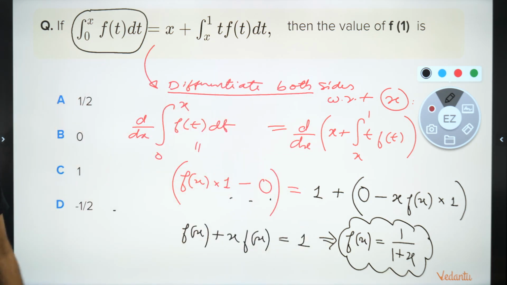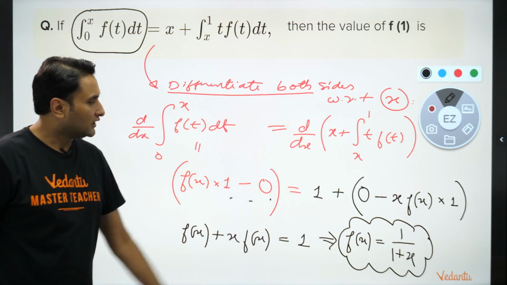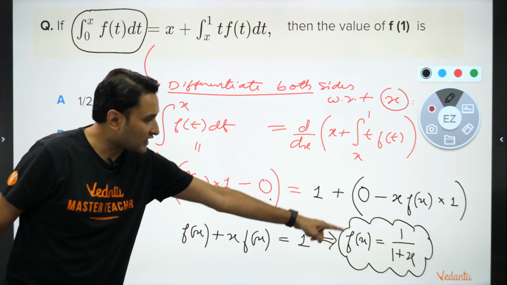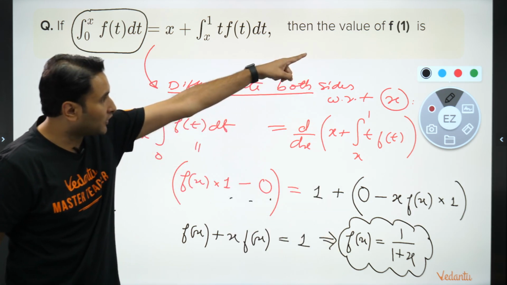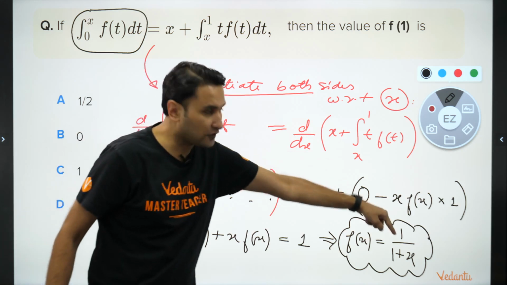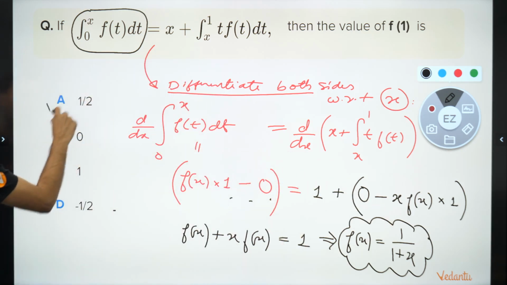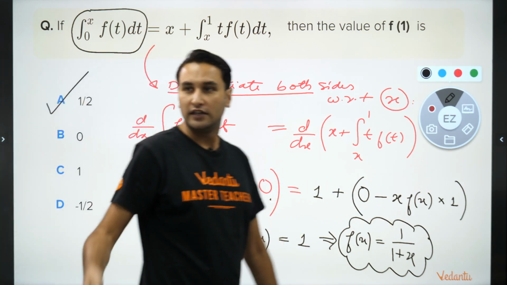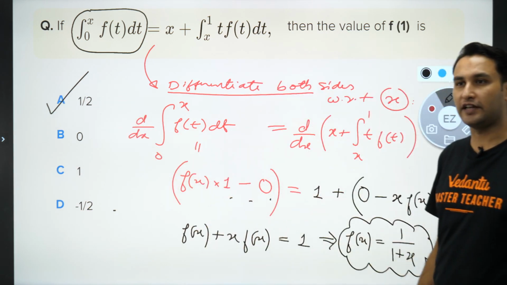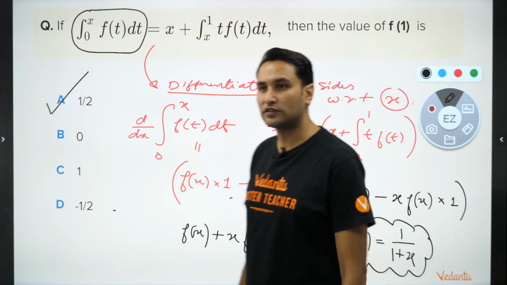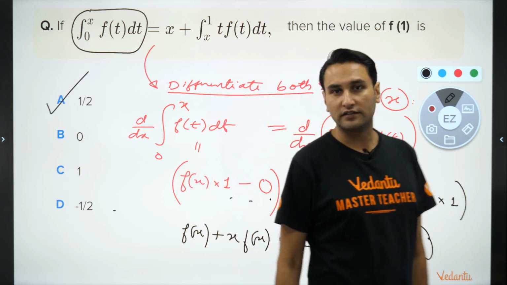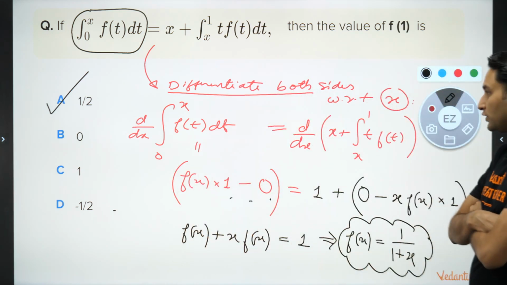This becomes your function. You actually found the function f of x, which came out to be 1 upon 1 plus x. So what is the value of f of 1? f of 1 will be half. f of 1 is going to be half. That is what a lot of you were telling. Guys, could you get it? Yes or no? Could you understand?